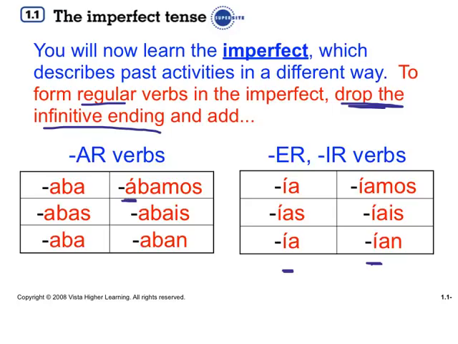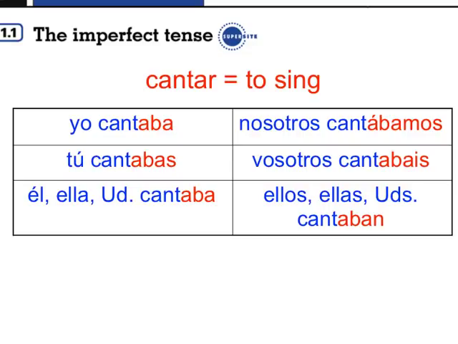So let's take a look at our first verb, and that is cantar. So you drop the infinitive ending, gives you the stem, and you add aba, abas, aba, ábamos, abais, aban. Cantaba, cantabas, cantaba, cantábamos, cantabais, cantaban. But wait a second. The yo and the él, ella, usted form have the exact same ending. You bet they do. You're going to have to clarify yo and él, ella, usted to differentiate one from the other.